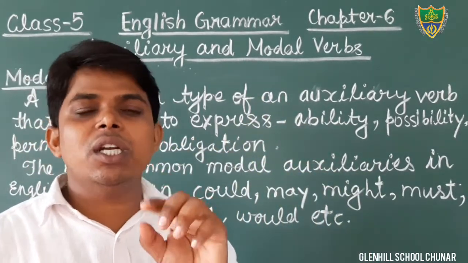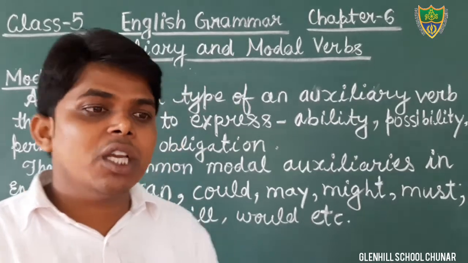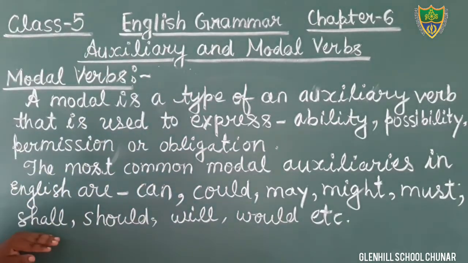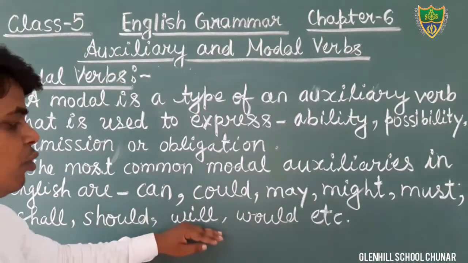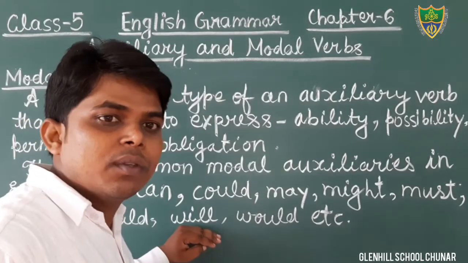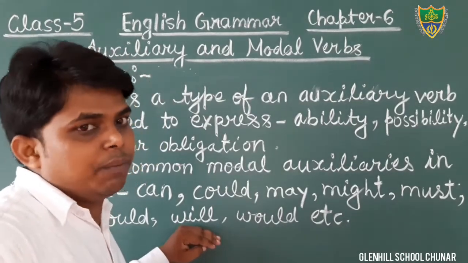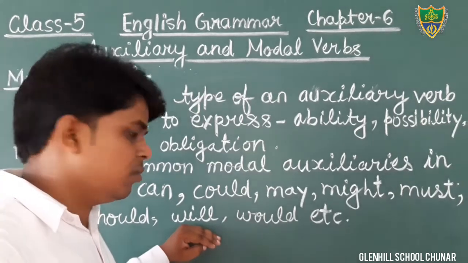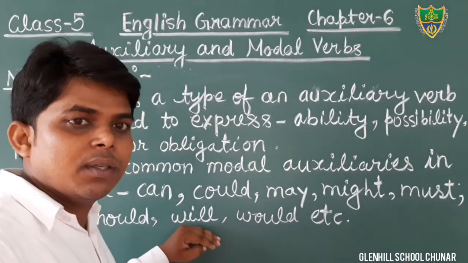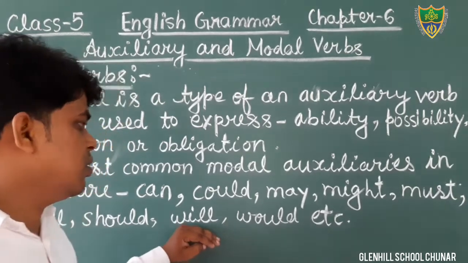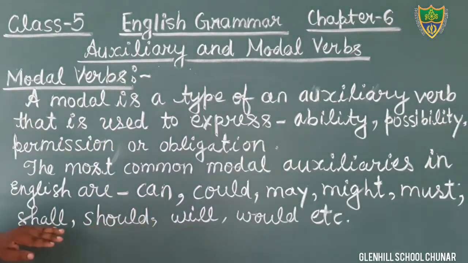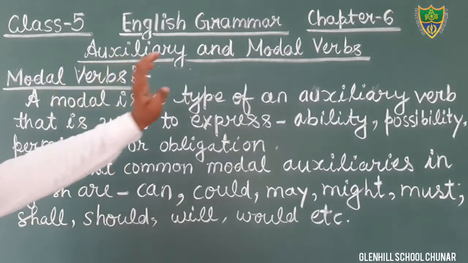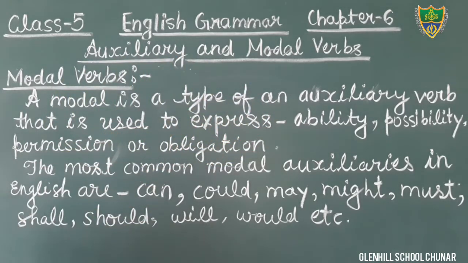When you read the tenses, in the future tense we use shall with I and we, and we use will with other subjects, pronouns or nouns, to form the tenses. But they are also used to express possibility, permission or obligation.